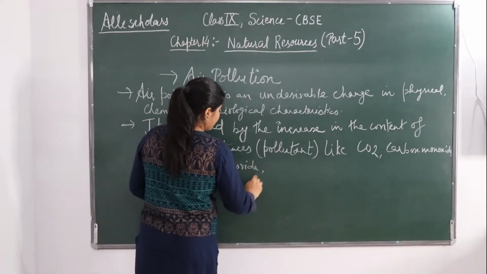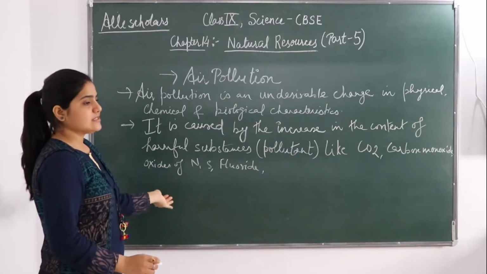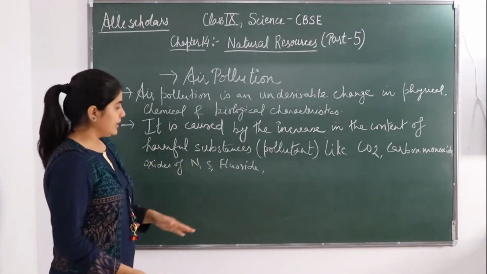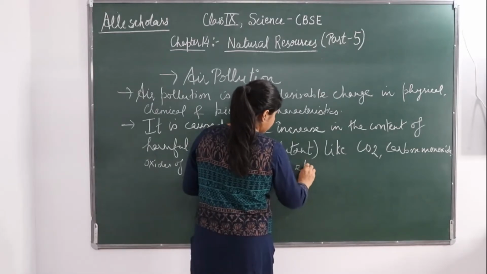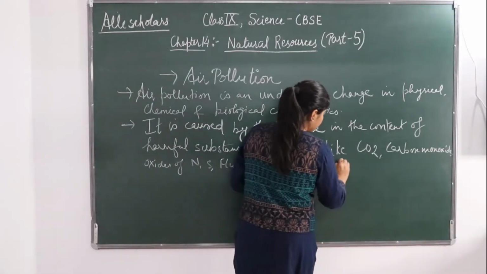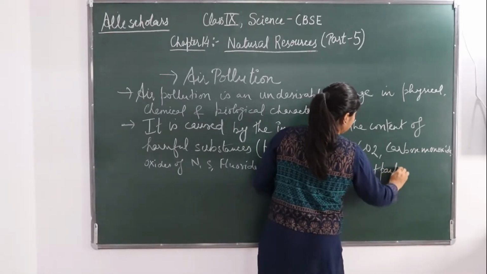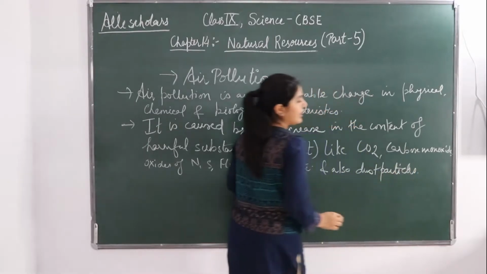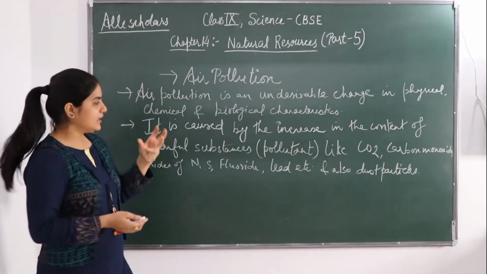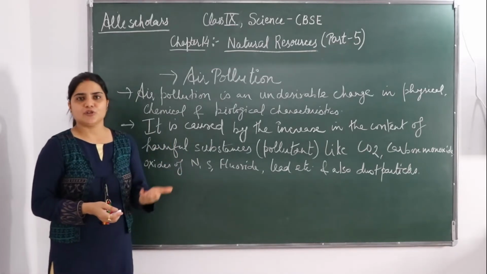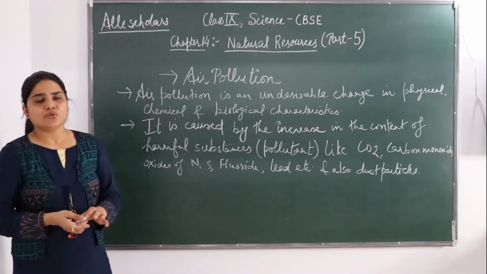Okay, all these oxides, nitrogen oxide, sulfur dioxide, fluoride oxide, lead oxide, lead, etc. And also the dust particles. Even the dust particles, if they increase in our air, in our atmosphere, it leads to pollution. ओके अगर डस्ट पार्टिकल भी बढ़ जाता है हमारे एटमॉस्फेयर में, हमारे नेचर में, तो वो भी हमें पोल्यूशन ही देता है.